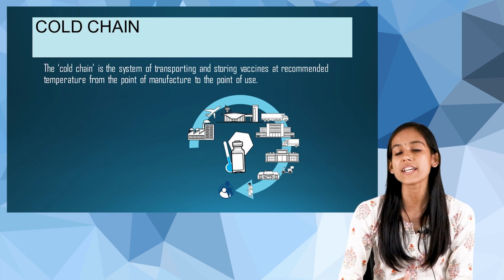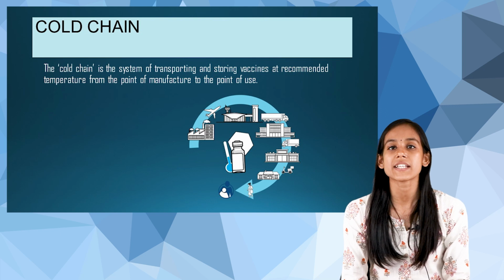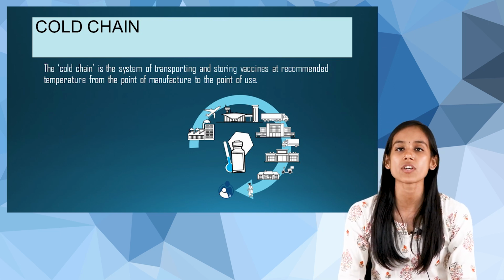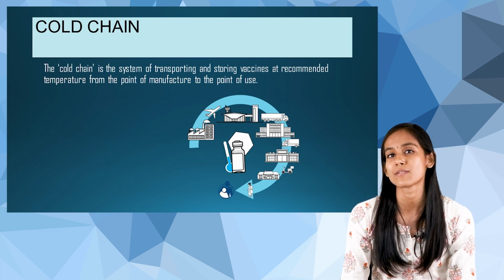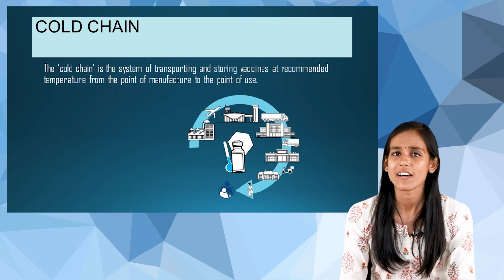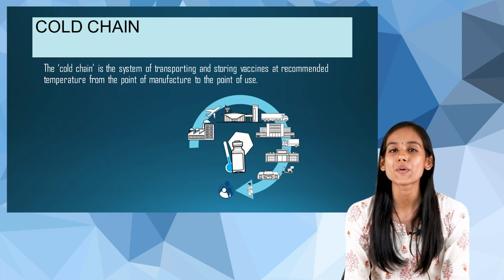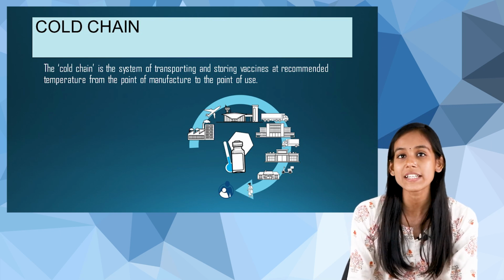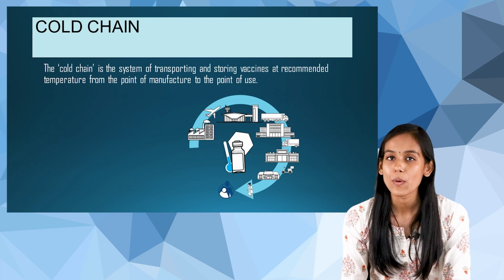While transporting the vaccine from the point of manufacture to the point of use, it is very important to make sure that the temperature is proper, or else the effectiveness of the vaccine would be reduced, or we can say that it won't be effective. So that is why we have a system for transporting and storing the vaccines. That is what is known as cold chain.